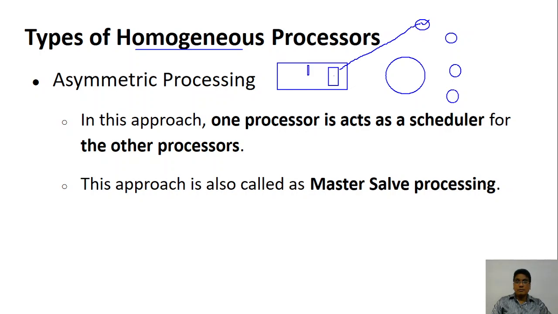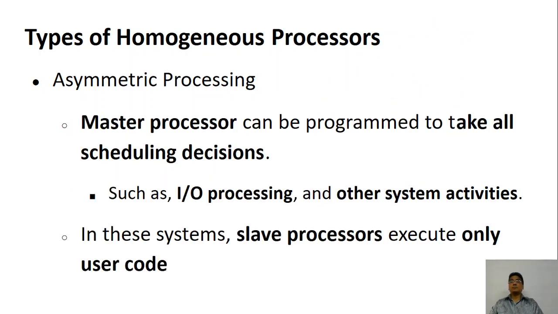So it's like a supervisor in a construction site. You might have seen the supervisor who says, okay, you go and do this, you go and do that, and so on and so forth. So there is one master which will control all the activities performed on the scheduling, and there are slaves which perform the tasks. That's why it is also called master-slave processing. The master will decide and the slaves will do that thing.